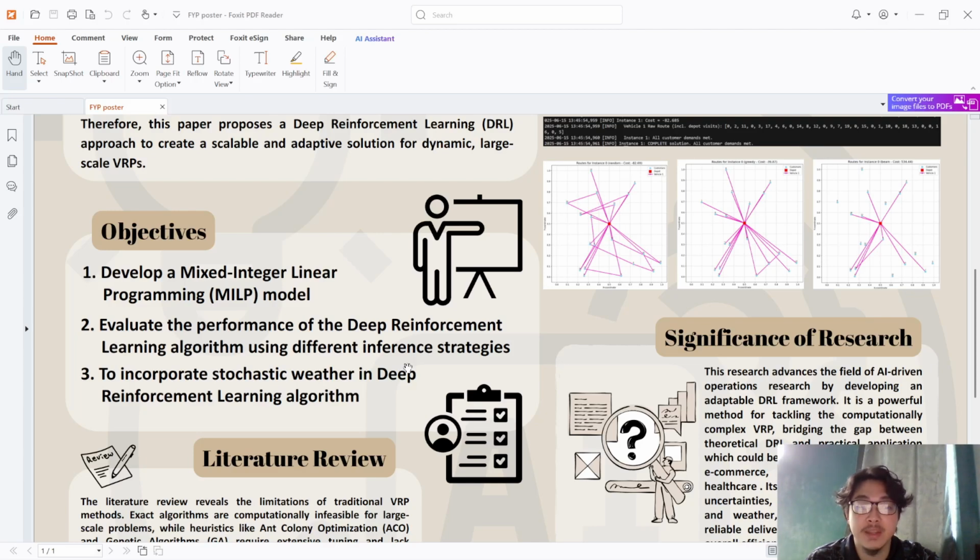Second, to evaluate the performance of the deep reinforcement learning algorithm using three different inference strategies: beam search, greedy search, and random sampling. Lastly, to incorporate stochastic weather in the deep reinforcement learning algorithm.